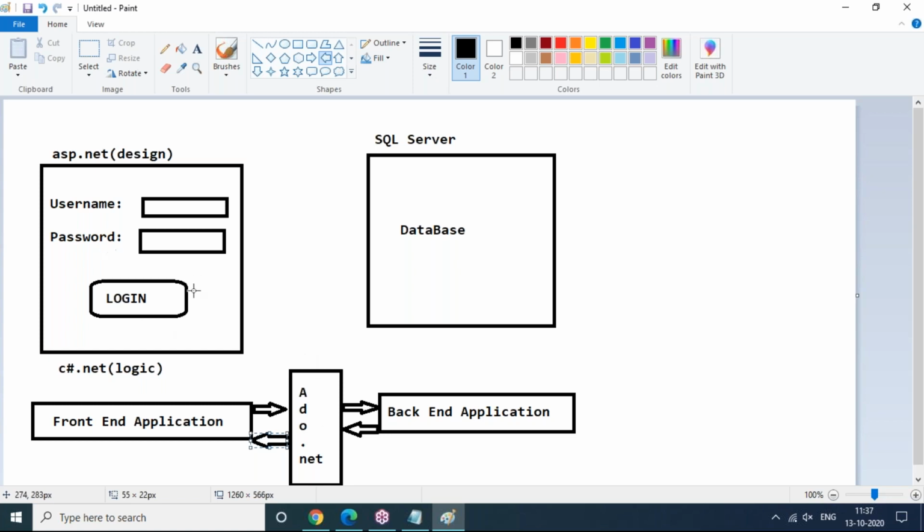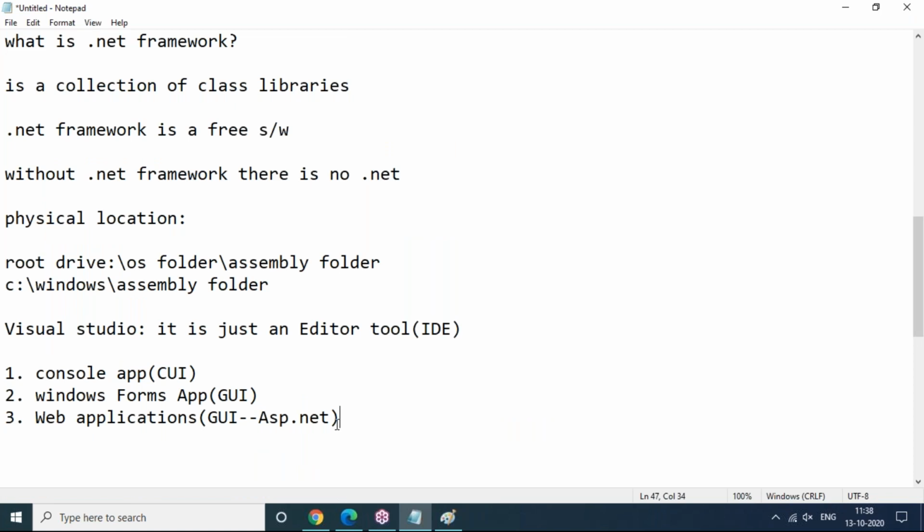And for the interaction from front end to back end, we use tools like ADO.NET. We will write C#.NET logic code, connect with ADO.NET and store the data in the database. At the same time, we should bring the data from the database and display it in an ASP.NET web page. Again, we write C# logic code, connect to the database, bring the data and display it in the ASP.NET web page. This communication is compulsory. So C# will always play a very good role in .NET development. Strong knowledge of C# is good for .NET development.